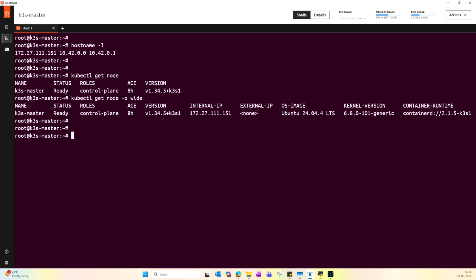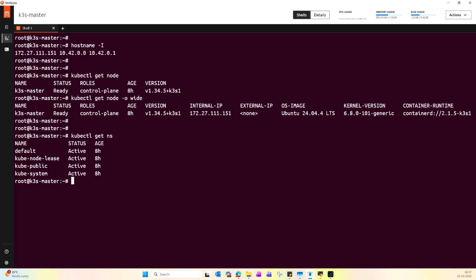This is the containerd version, this is the kernel version, and this is my internal IP. Now let me execute kubectl get namespace. These are the default namespaces once we set up the Kubernetes cluster.